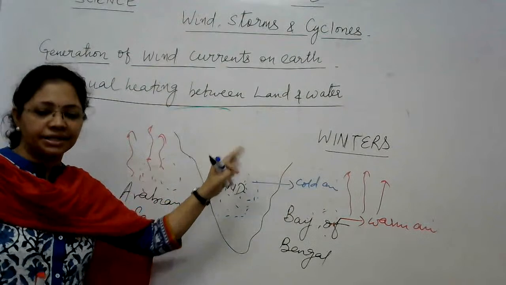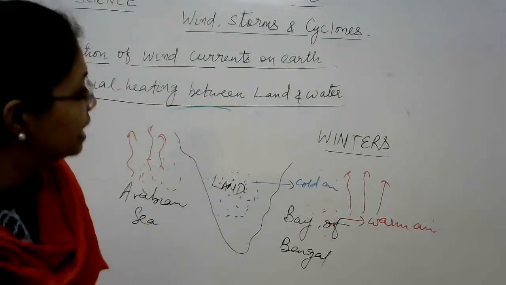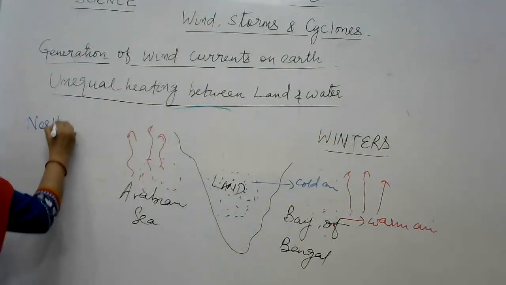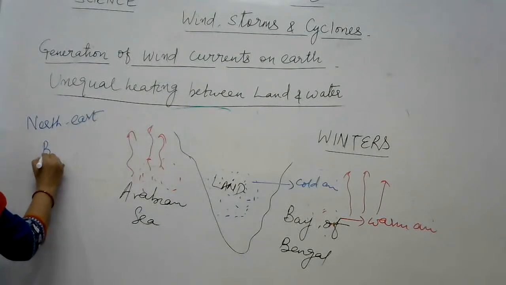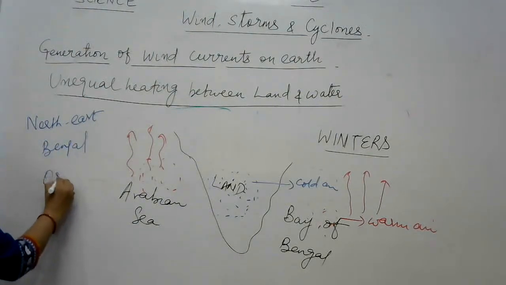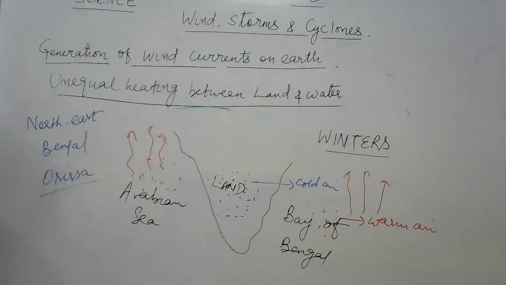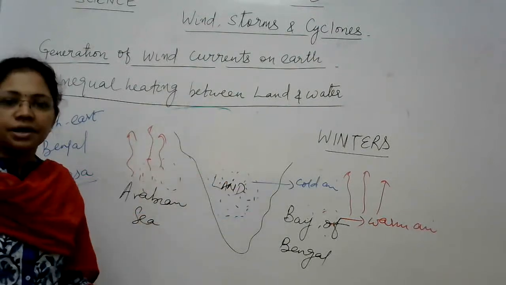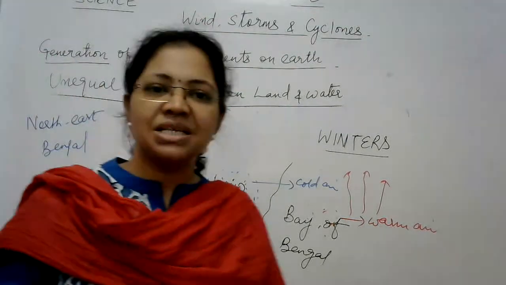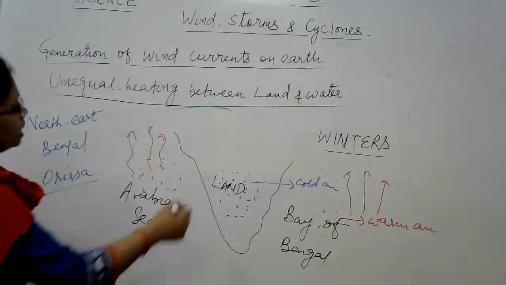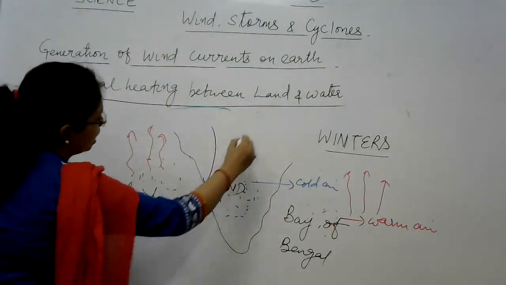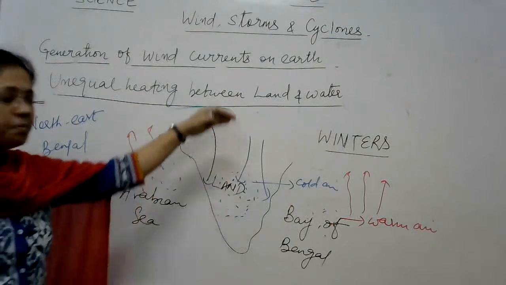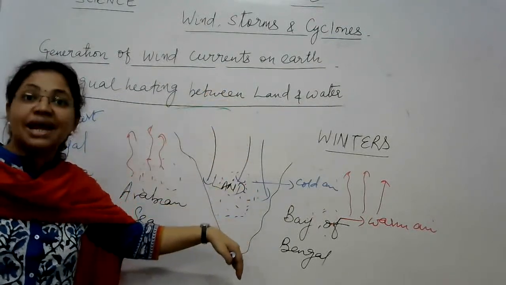From this land side, from India, especially from the regions of the northeastern states, northeast area, and then from the regions of Bengal and Odisha, yes, from these special regions of the upper part of India, cold air which also has picked up moisture, it has moisture as well, so that air starts flowing towards the sea. It starts flowing towards the Arabian Sea and Bay of Bengal. But meanwhile while it is flowing, it reaches regions like Tamil Nadu.